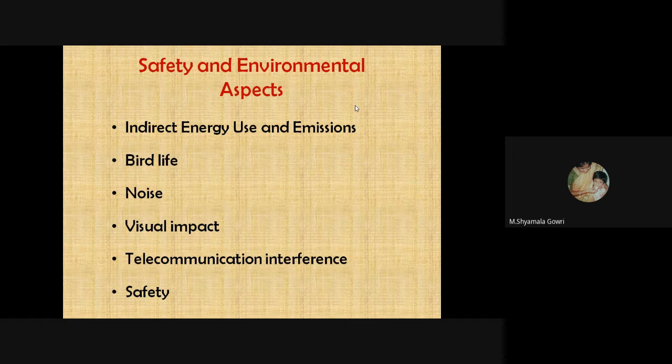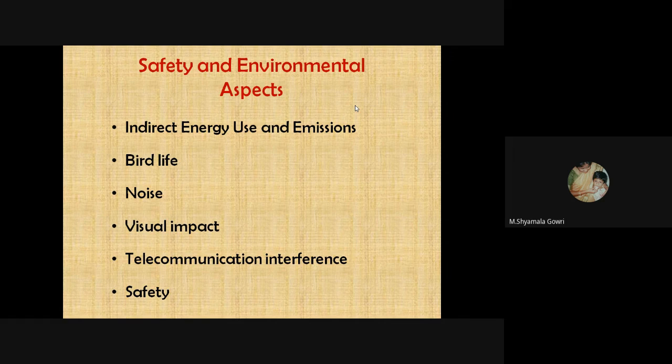According to the wind energy conversion system, if we look at the safety and environmental aspects, there is indirect energy use and emission. Next is bird life. There is no safety there because the long blades are always rotating. If a bird goes close to the blades, there is a possibility of death of the birds, and it continuously produces noise and visual impact.